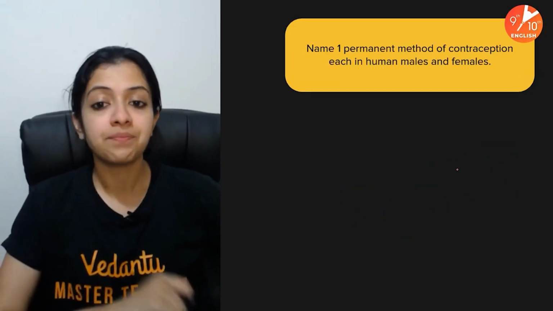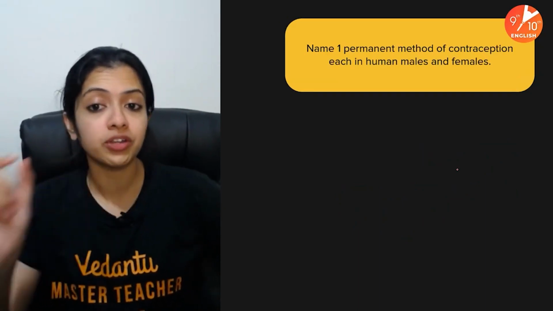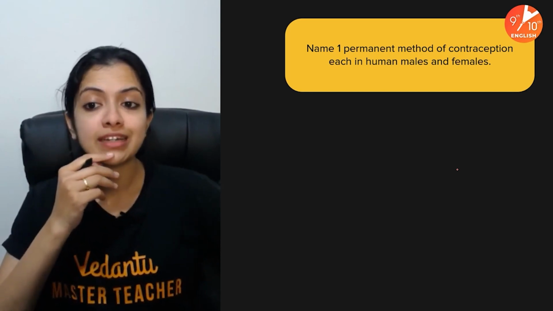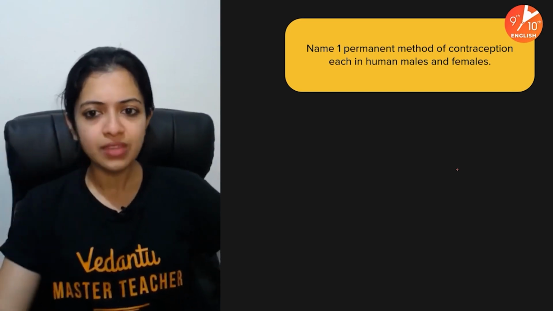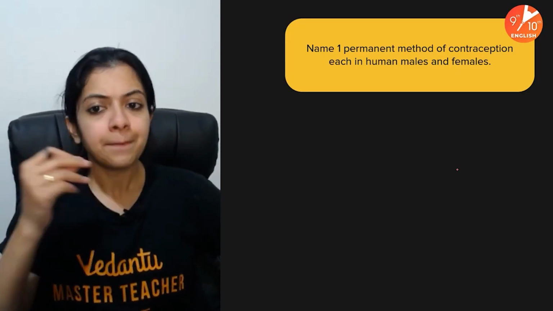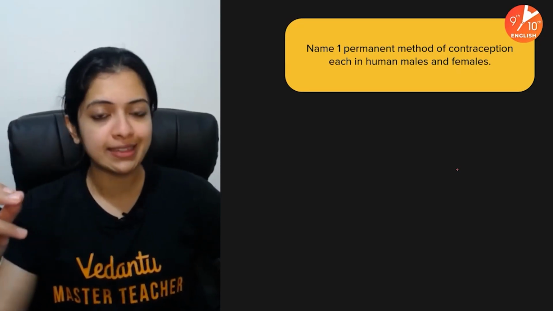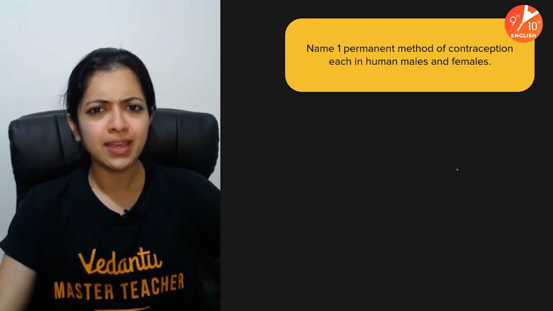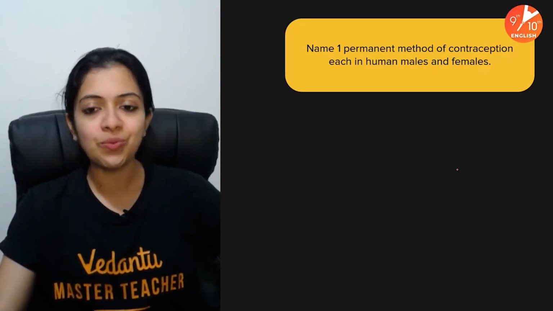All right, next one. Name one permanent method of contraception each in human males and females. Permanent method of contraception. What is it? Permanent birth control method in a human male and in a human female. Any idea? Your time ends in 3, 2, 1, and go.